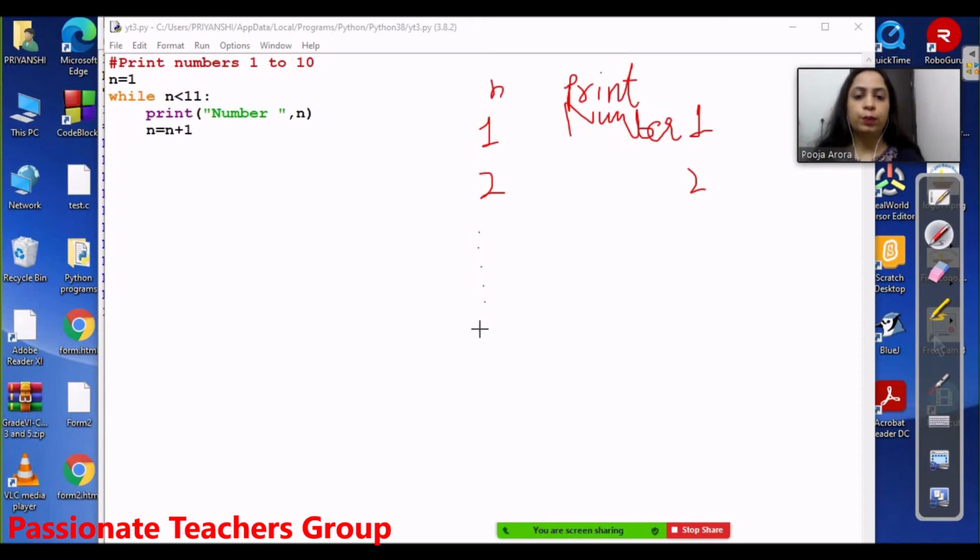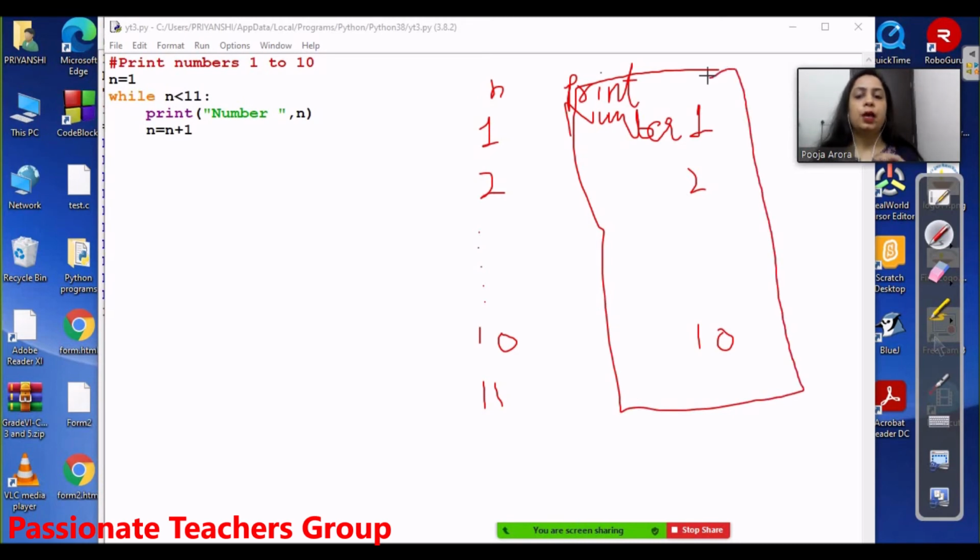And when the value becomes 10, it will print number 10, and n will again be incremented to 11. Now it will check if 11 is less than 11. So this condition is false now. Since it is false, it is not going to enter inside the while loop and it will automatically come out. So that's how I will get in the print statement only the numbers from 1 till 10. I hope this is clear to you, the execution of the while loop and the dry run of it also.